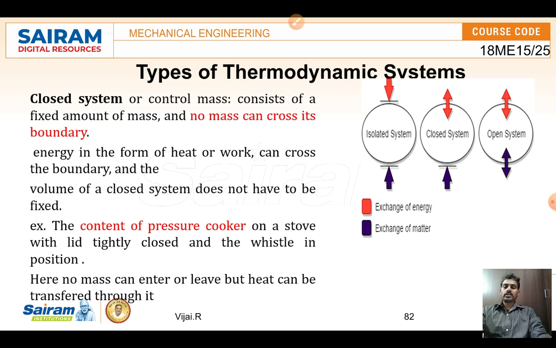A closed system consists of a fixed amount of mass, and no mass can transfer across the boundary. Some material or mass is already kept inside and it is closed, so thereafter there is no mass transfer. You cannot put material in or take material out. This is called a closed system. Imagine a pressure cooker as an example: once you put the materials in and close it with the lid, it is called a closed system.